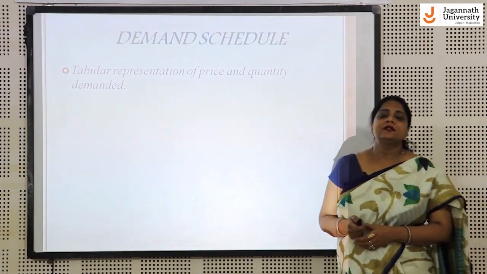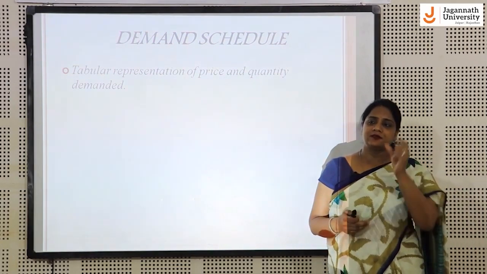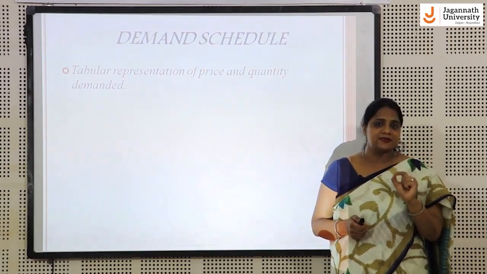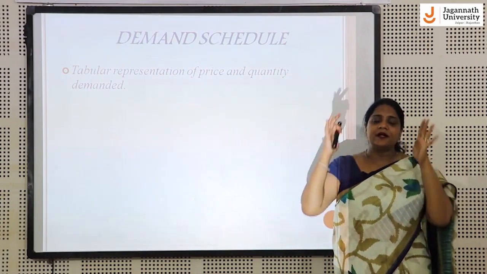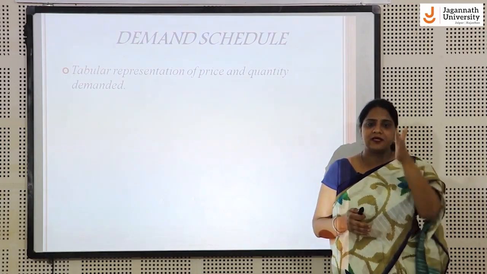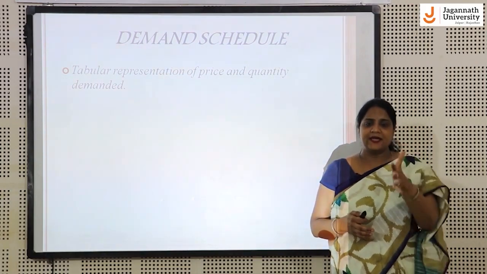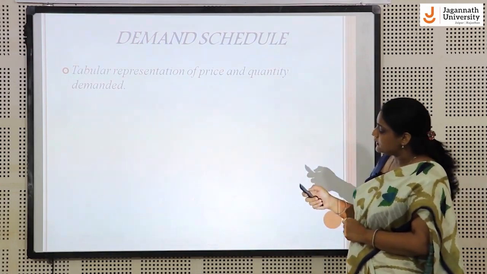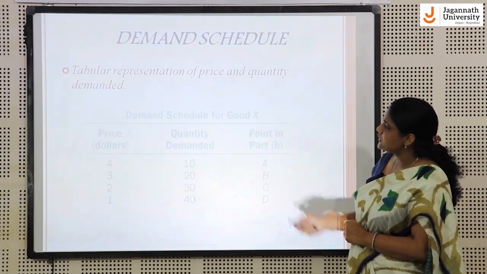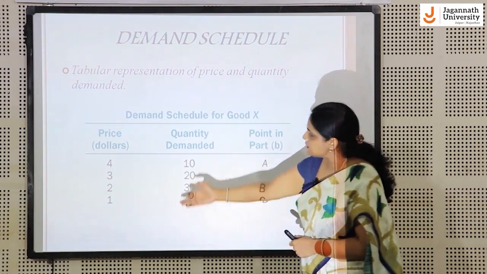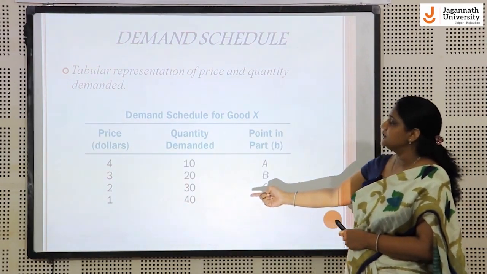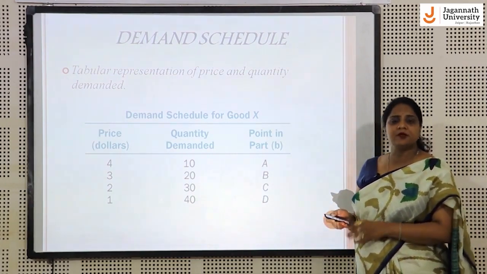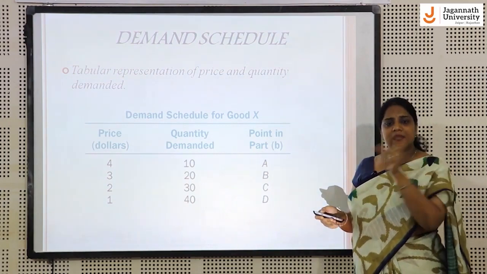Demand schedule. If the most important factor in determining individual demand is price, then if I prepare a table taking price and quantity demanded, that is called a demand schedule, like this: price vis-a-vis quantity demanded. So this is called a demand schedule. In very simple language, it is a tabular representation of demand and price.